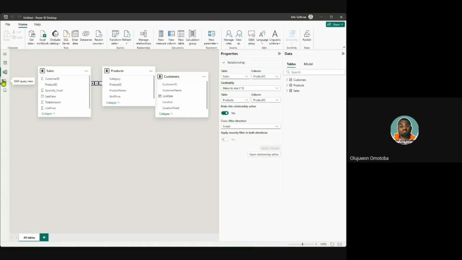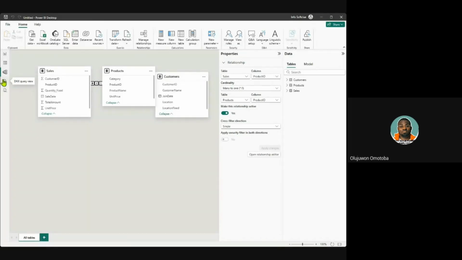This is for the advanced level, where, let's say you want to do an advanced calculation or formulas based on your data analysis expressions, and you want it in a broader view. Then you come to the DAX query environment.